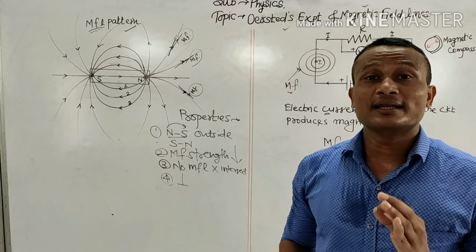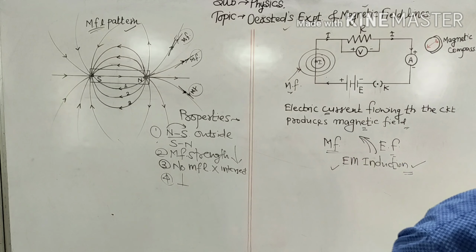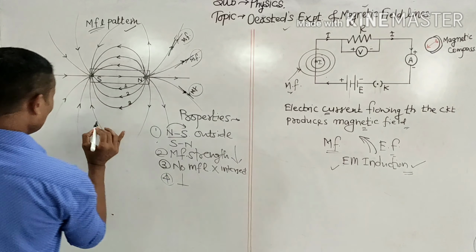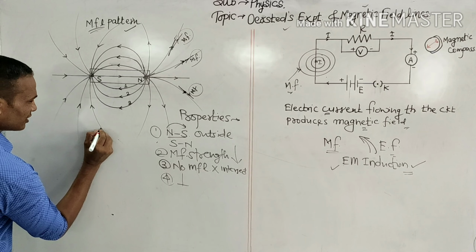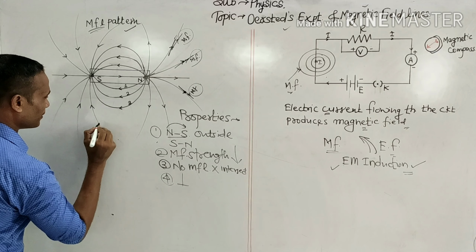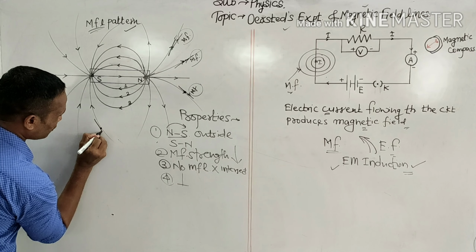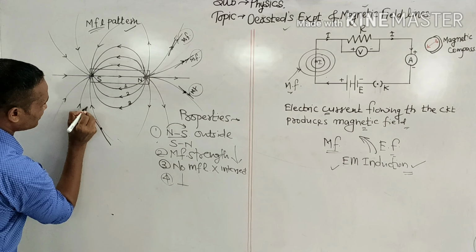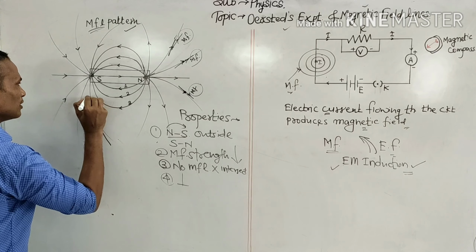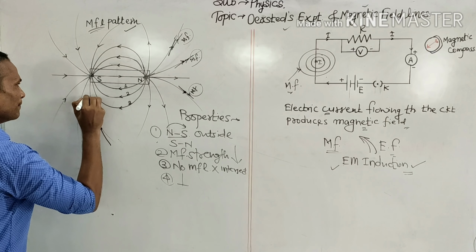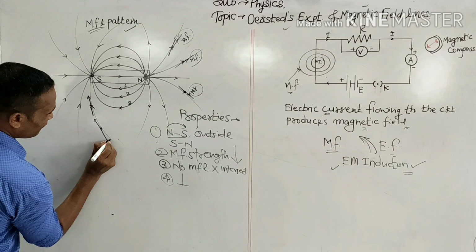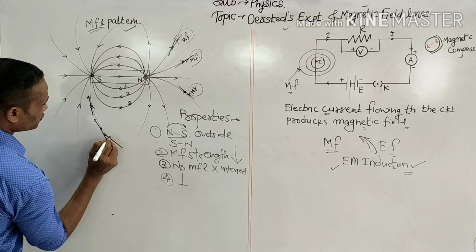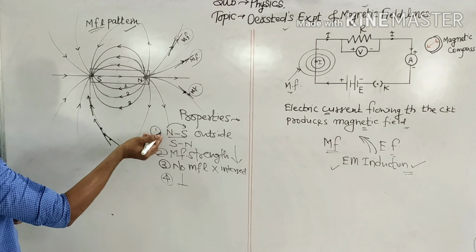Because the magnetic field direction keeps changing continuously. For example, I track this magnetic field line. Here if I draw a tangent, the tangent looks like this. It is a single point, so the magnetic field is moving in this direction. If I draw a tangent at another point, I will get this kind of tangent, and the magnetic field line is here. Now if I draw a tangent over here, the magnetic field line is going here. So the magnetic field direction changes continuously.